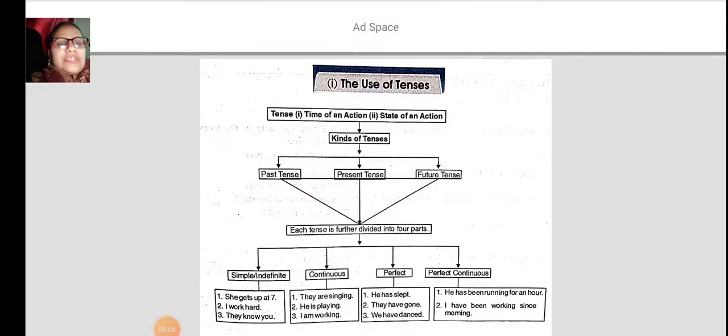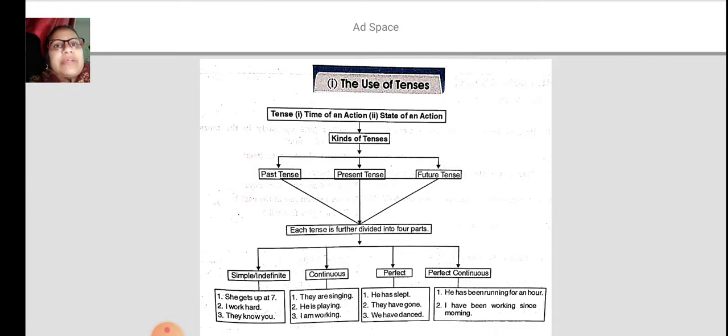In our last lecture, we studied all about the tenses and their uses for present tense and past tense. Basically, we discussed the present tense in simple, past tense in simple, present continuous and past continuous, both forms. As I said last time also, we will discuss both chapters together so that you can compare the differences and understand the concept. So in this video we will discuss the rest of the two parts.